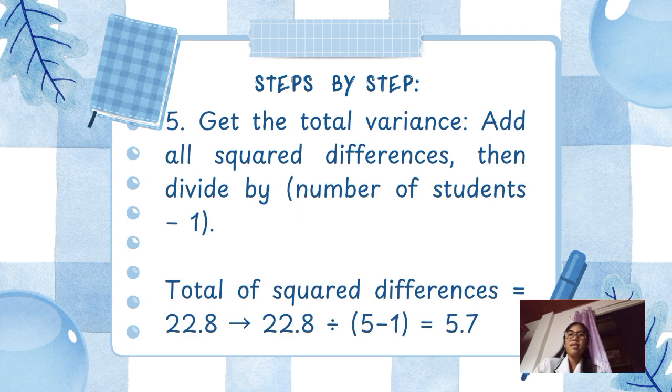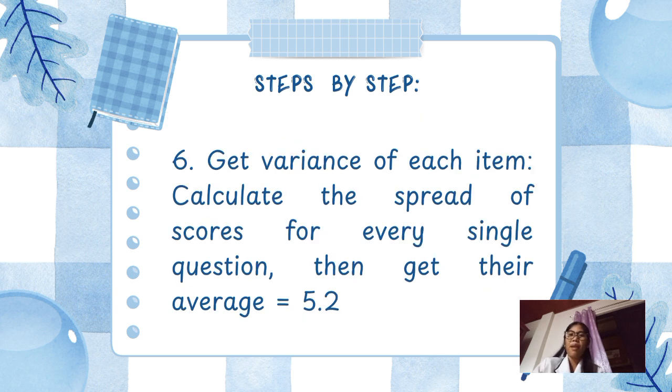So, the step 5 is get the total variance. We need to add all squared differences and then divide by the number of students minus 1. So, it is equal to 5.7. And then, the sixth step naman is get the variance of each item. Ibig sabihin, we need to calculate the spread of scores for every single question and then get their average. So, yung nakuha natin is 5.2.